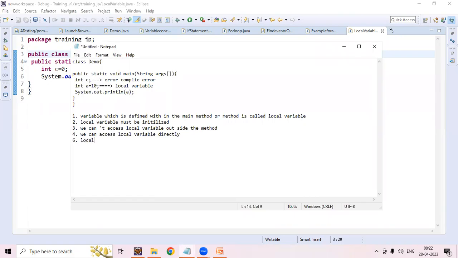Local variables are stored in the stack area. This is a memory location, no need to worry about it. Going forward, we will discuss what memory locations we have. Local variables are stored in the stack area, which is part of the JVM. Is it clear? Local variable.